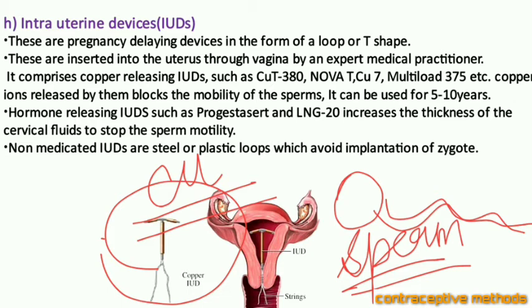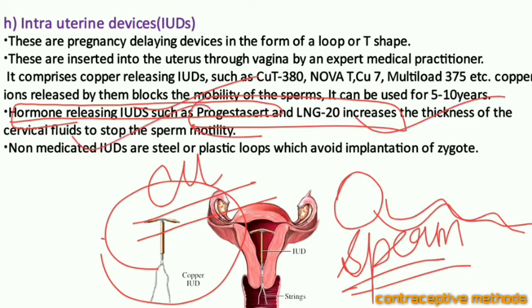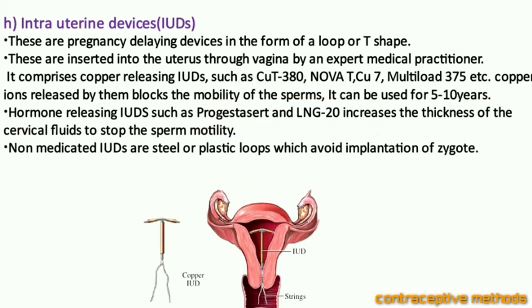Sometimes IUDs can also release some hormones. Some IUDs come like Progestasert and LNG-20. They increase the thickness of the cervical fluids to stop sperm mobility, so sperm motility is prevented by hormone releasing IUDs. Children, these IUDs can be inserted and they can work for 5 to 10 years. They are especially for delaying the pregnancy, and they are helpful for making gaps between the children.